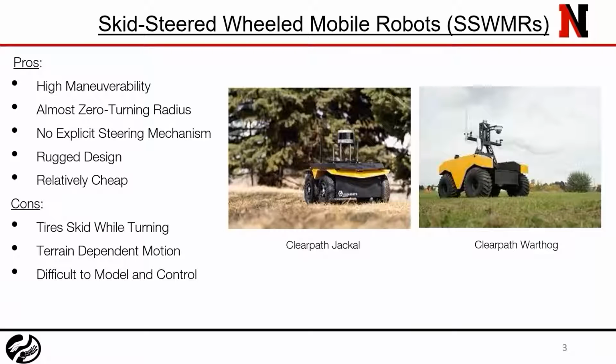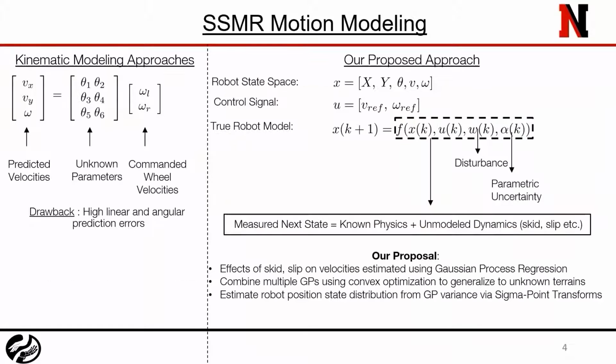However, accurately predicting their motion is a challenging task since they are prone to significant tire skid and slip at high operational speeds. Existing kinematic motion modeling approaches are unable to accurately capture the nonlinear effects of tire-terrain interactions.